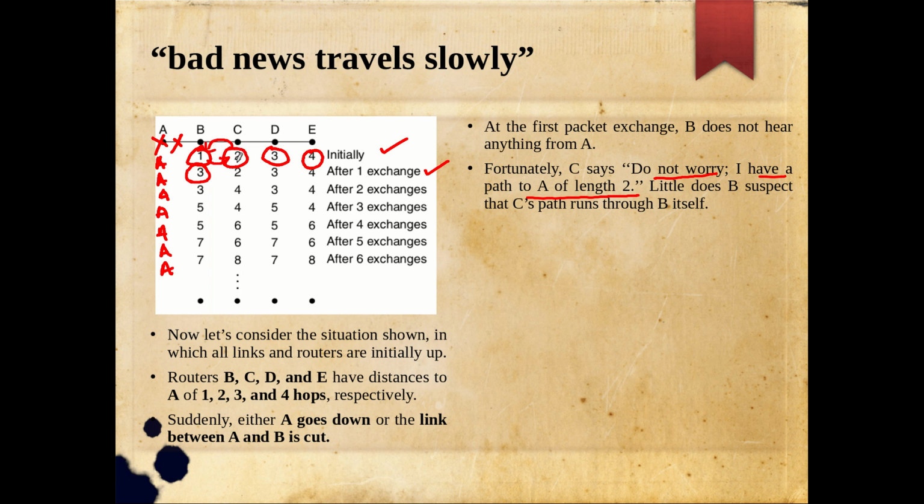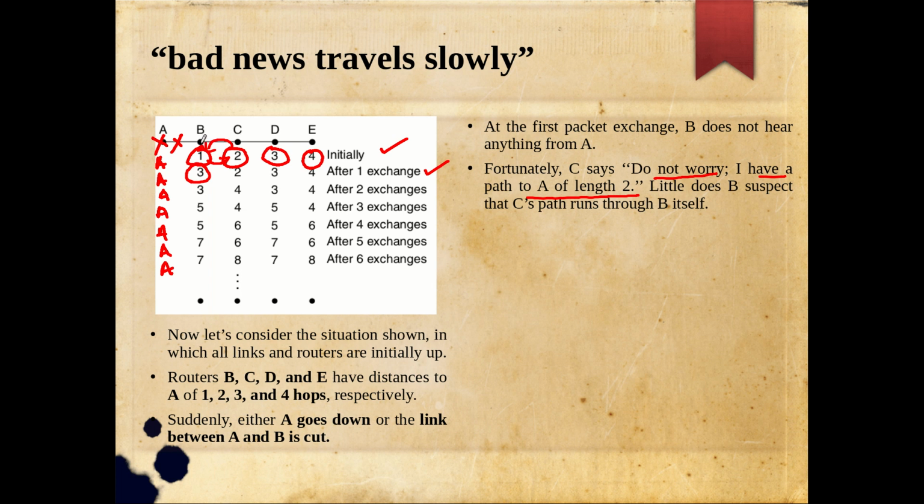You have to be very clear, listen clearly at this point, otherwise you may be confused, so listen properly. C is saying that I can reach A with 2 hops, C is saying to B. So B blindly believes C. So that is what is happening.